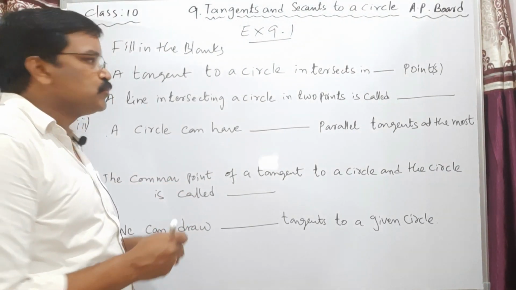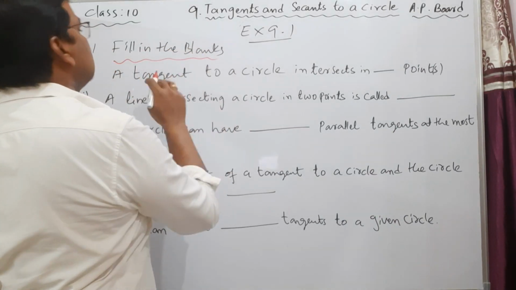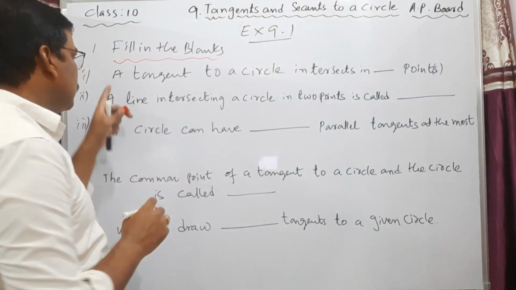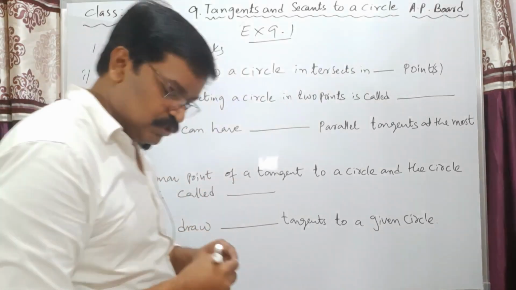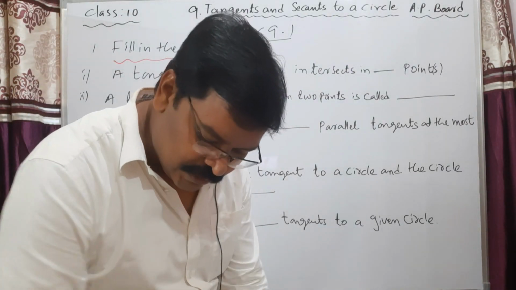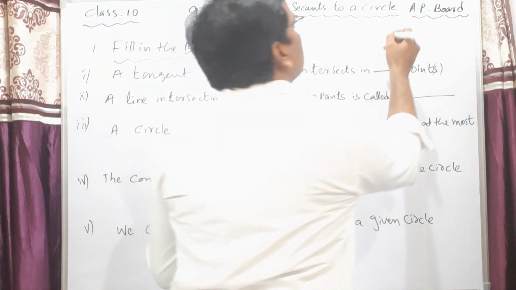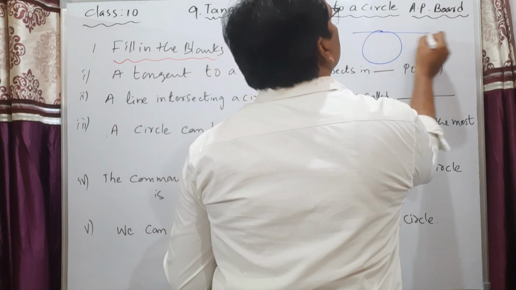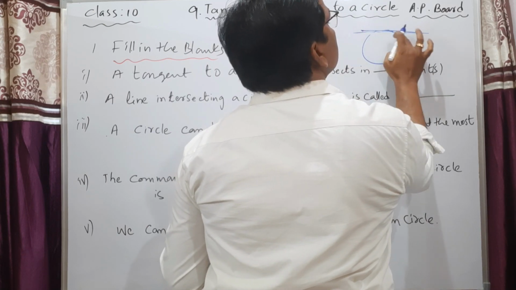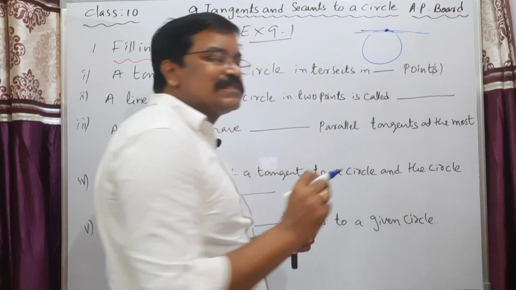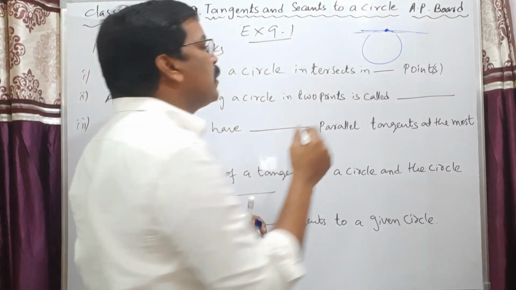See my students, here are the fill in the blanks in exercise 9.1. The first one is a tangent to a circle intersects in dash points. You are very familiar with this. According to the definition, a tangent intersects the circle at exactly one point.